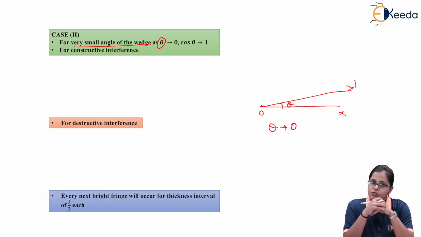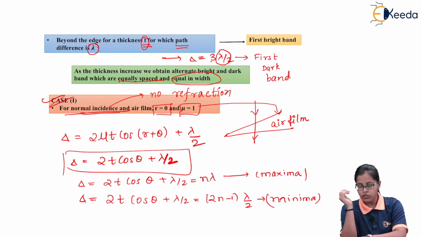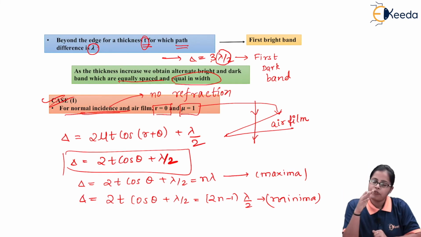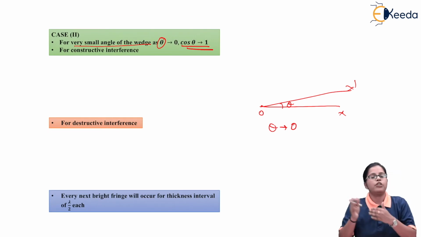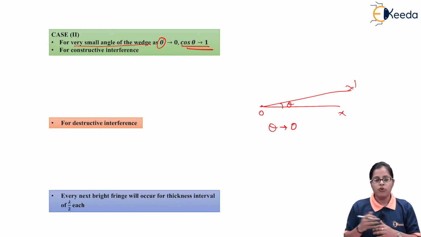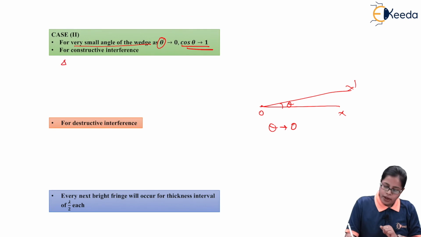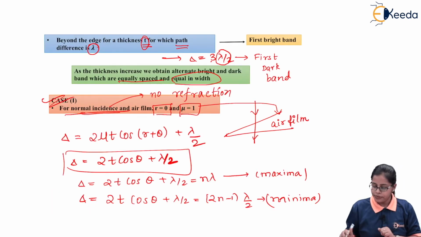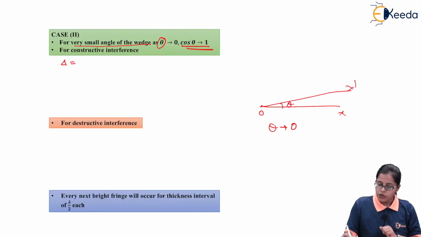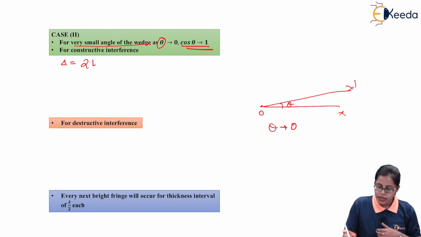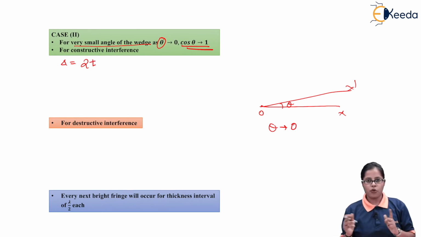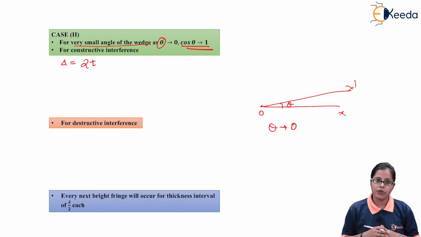So if theta approaches 0, as we have the cos term in the path difference, cos 0 is approaching the value of 1. So our path difference is going to become 2t. As theta is approaching 0, cos 0 is 1, so we are going to get the path difference as 2t.